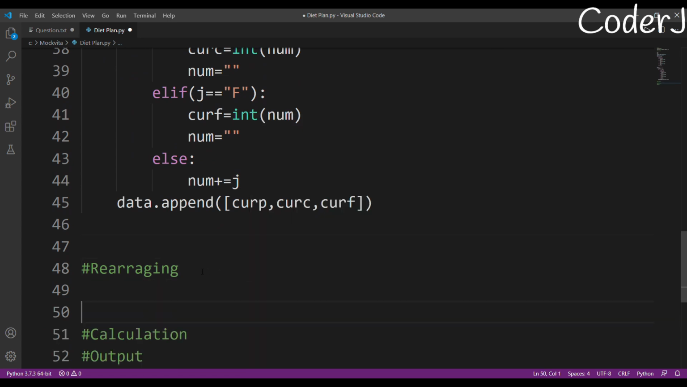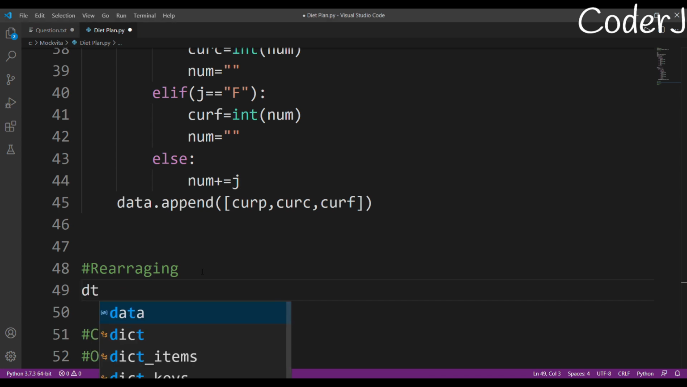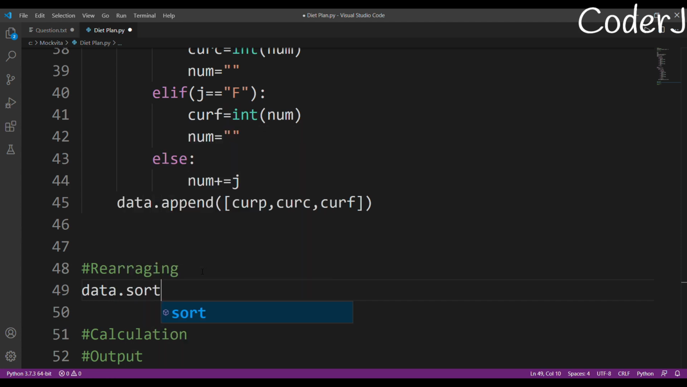Okay, great. Now comes a really important part, that is rearranging. So how will I rearrange it? I am basically sorting them. By the way, just so you know, the constraints are really small, so we don't need to worry about the complexity. I'm sorting it on the basis of their sum.